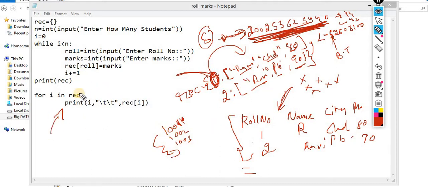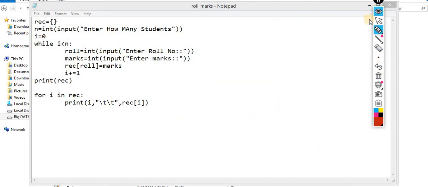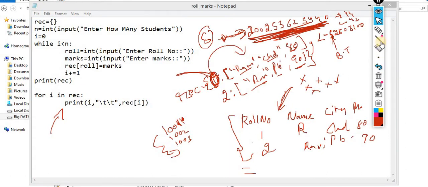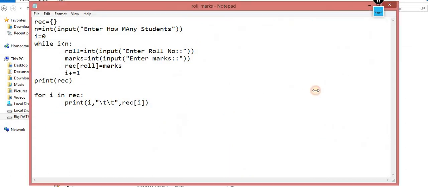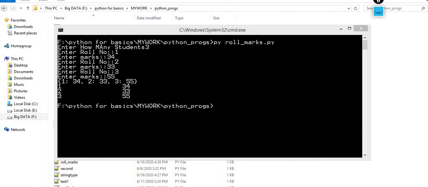I did the basic code, and you are supposed to convert it into this format. Now I think the picture is clear. Does anyone have a doubt regarding this assignment? Please let me know. Okay, perfect. Now move to the next one.